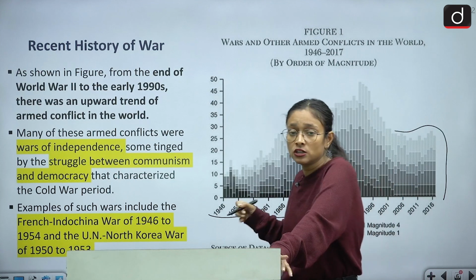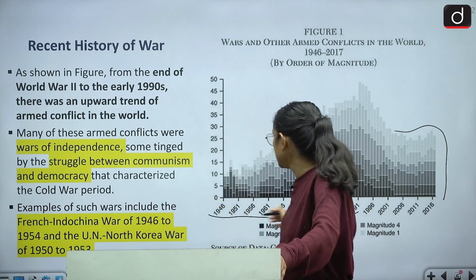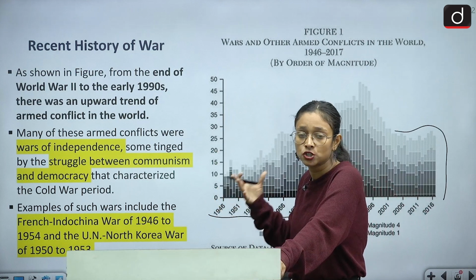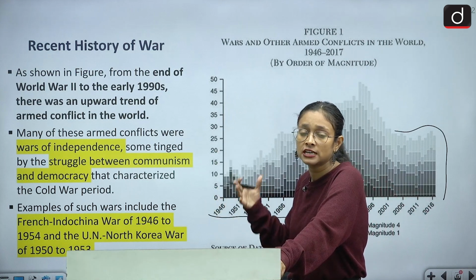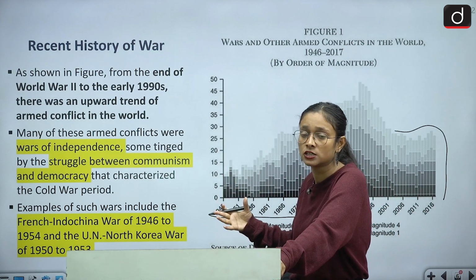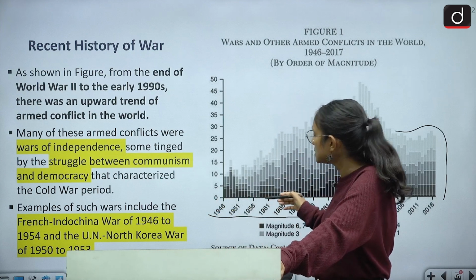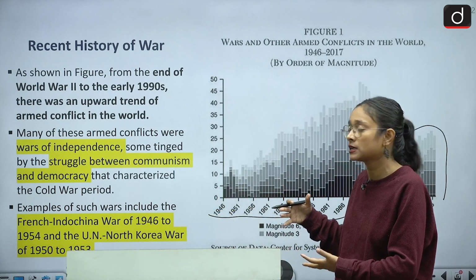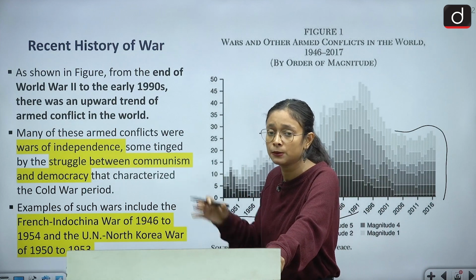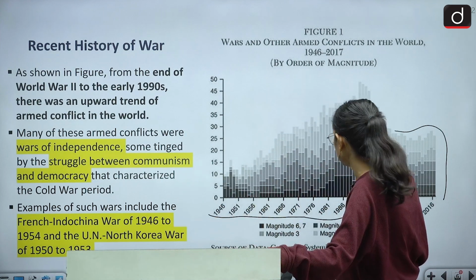But if we draw this map right now, this will increase, because we can see the armed conflict between Russia and Ukraine, and also Israel and Palestine. So many people are dying. There is bombing between these countries. But this was the situation. We are here looking at the background: what is the history of armed conflict and how it has impacted the economy. So this is the history.